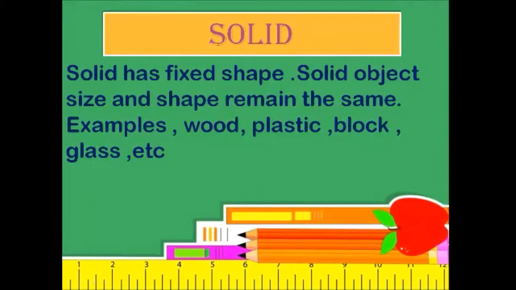A solid has a fixed shape. In a solid object, size and shape remain the same. Examples: wood, plastic, block, glass, etc.